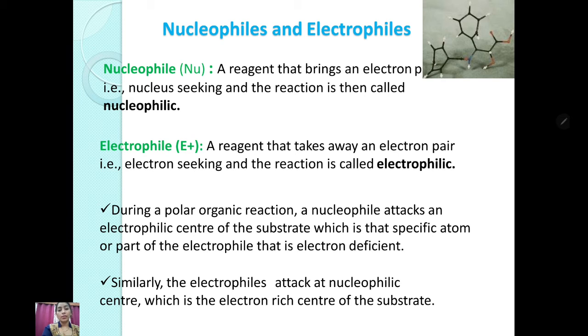Now we are coming to different terminology. One is the nucleophile, second is the electrophile. By the name we can find out nucleophile: nucleo means nucleus, which has the plus charge, and phile means affection.